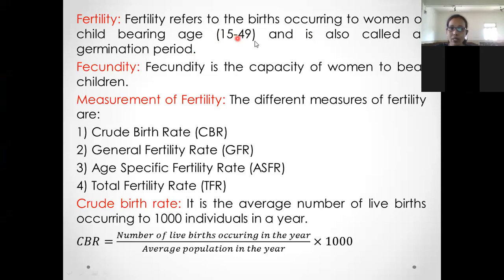Because between this age group, only a woman can give birth to a child. She is capable of giving birth to a child between this age group, 15 to 49. It is known as germination period.